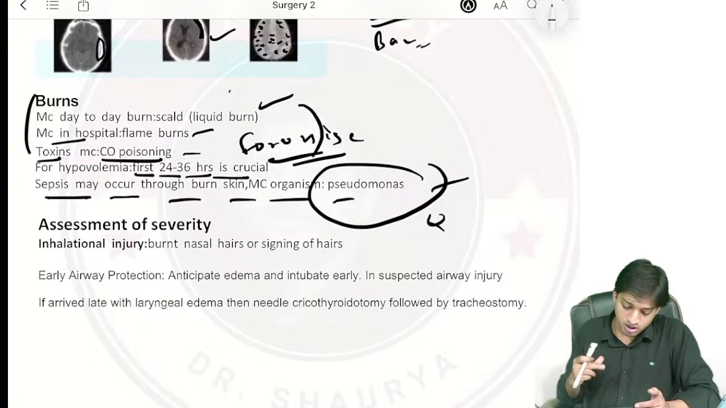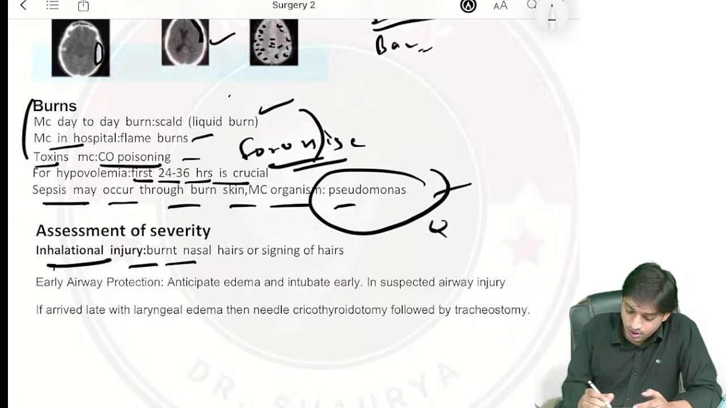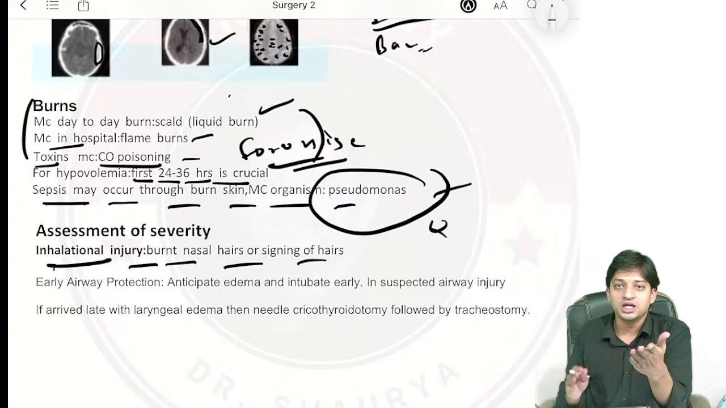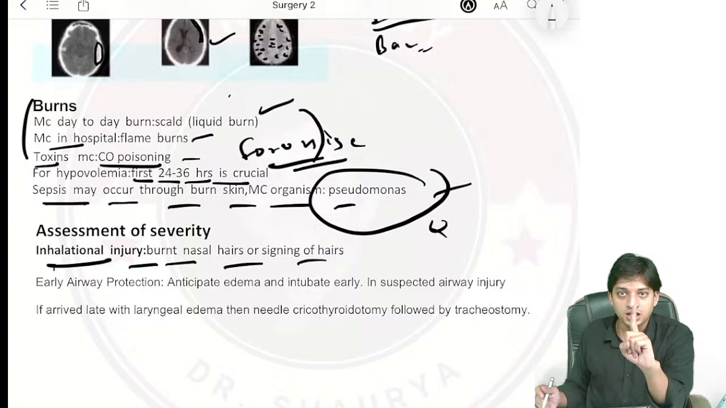Come back here. Come back to the surgery part. If there is inhalational airway injury, the burnt nasal hair and singeing of hair, we have discussed this. So what will you do if a patient with inhalational airway injury comes to you? First line of management, early airway protection. Early airway protection, what you have to do?